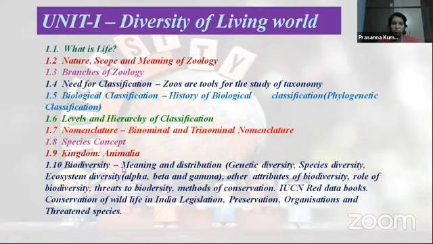In biodiversity, you are going to study meaning and distribution, that is genetic diversity, species diversity, ecosystem diversity, under that alpha, beta and gamma diversities, and other attributes of biodiversity, role of biodiversity, threats to biodiversity, methods of conservation of different organisms, and IUCN Red Data books, conservation of wildlife in India, legislation, preservation, organizations, and threatened species. So 1.1 to 1.10 is included under the first unit, that is diversity of living world.